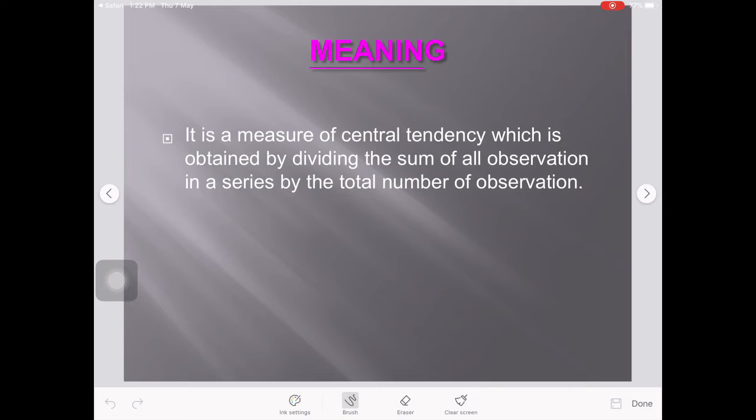Arithmetic mean is a measure of central tendency which is obtained by dividing the sum of all observations in a series by the total number of observations. It is the sum of observations divided by the number of observations that gives us arithmetic mean. It is a measure of central tendency. Central tendency is a central value of a series which tells something about the series. That means it gives brief information about the series. That's why it is called a central tendency.